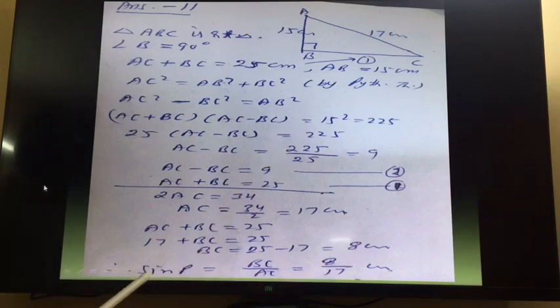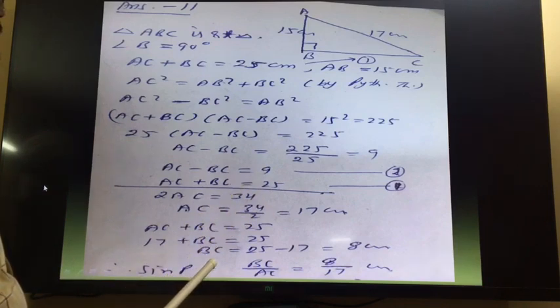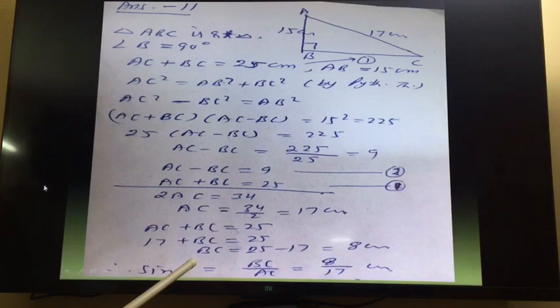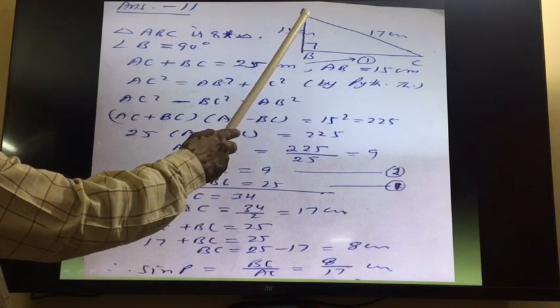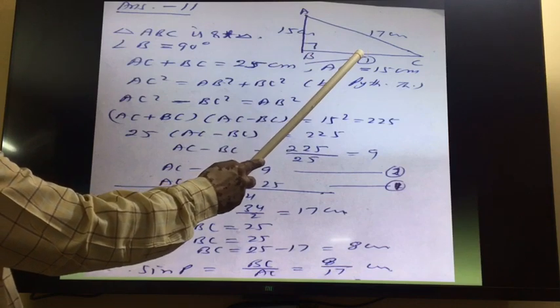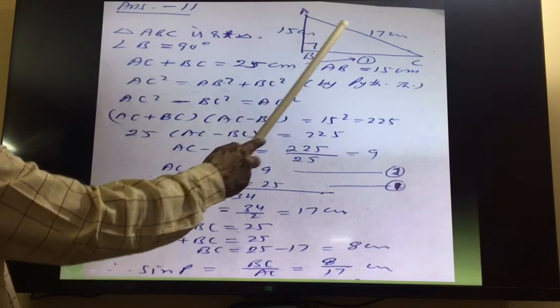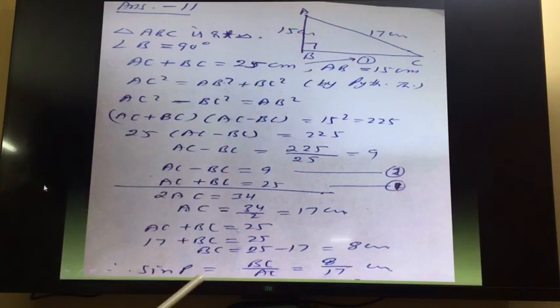Now we want to find sin P. Actually this is sin A, not P. Here we have to do the correction. This is sin A because in the question there is no point P. So for point A, the side opposite to this will be the perpendicular, this will be the base and this will be the hypotenuse. The formula is perpendicular upon hypotenuse.